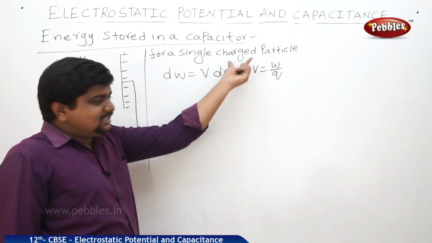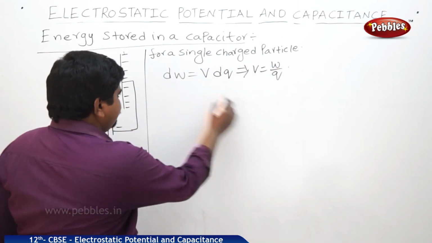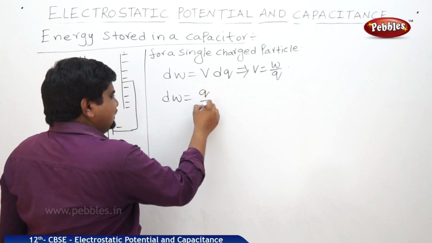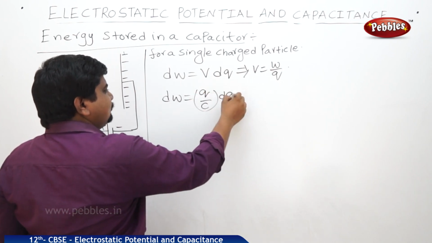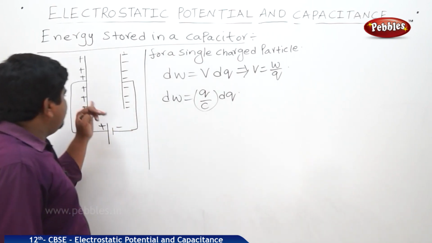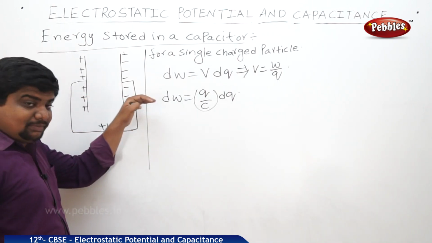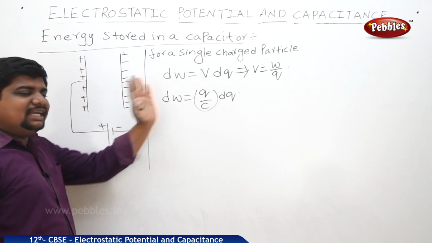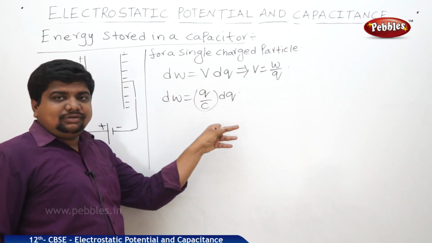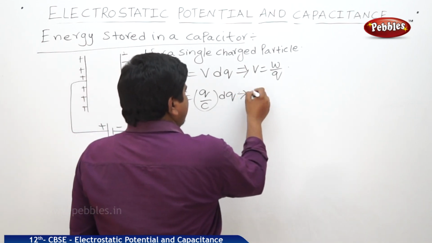So, what is it for the single one? dW by dq. We know that dW is equal to, what is V? Q by C into dq. The amount of work done in moving a charge from one plate of the capacitor to the other plate of the capacitor through a given potential difference is dW is equal to Q by C into dq. Work done.